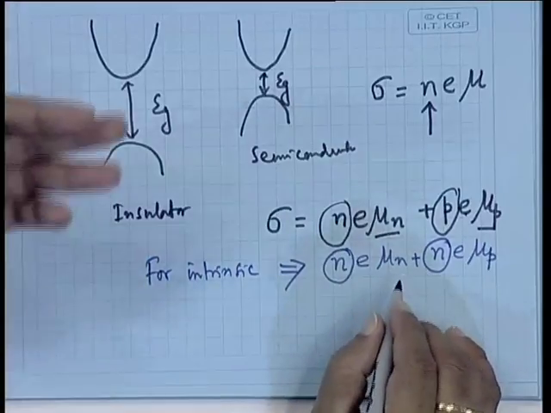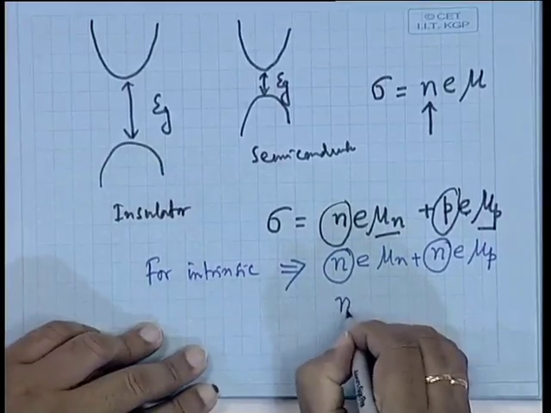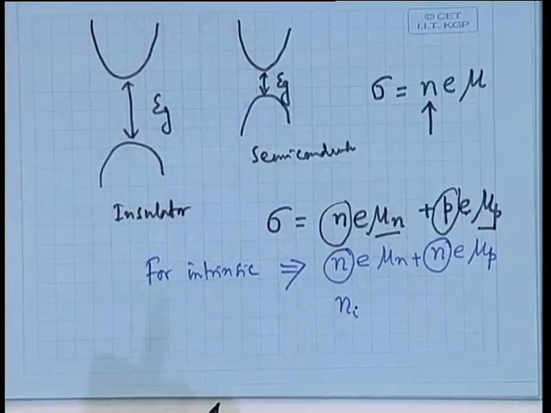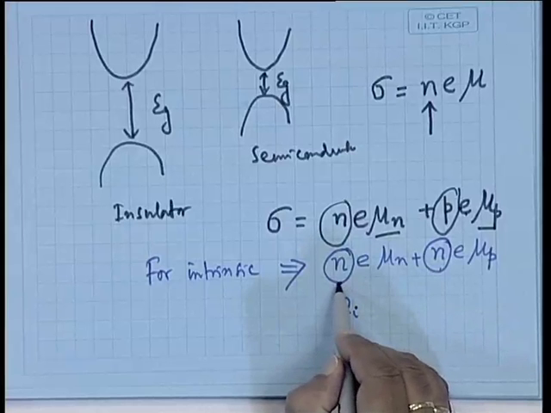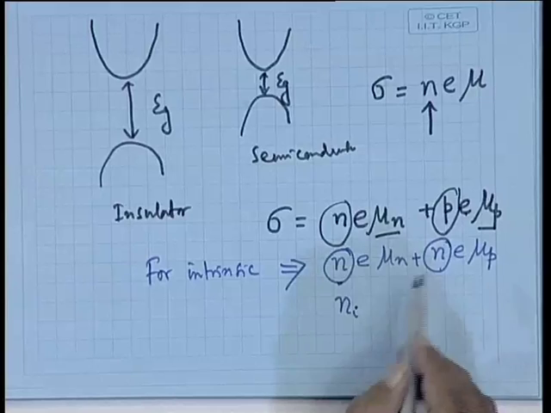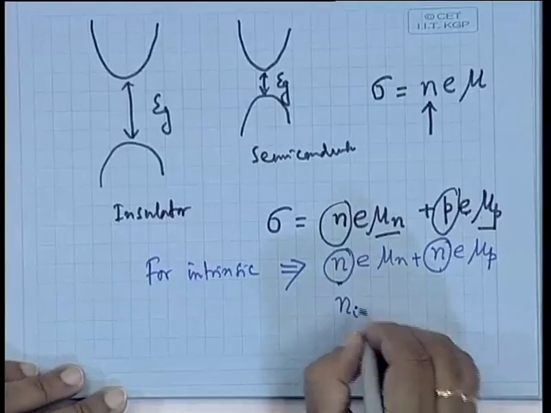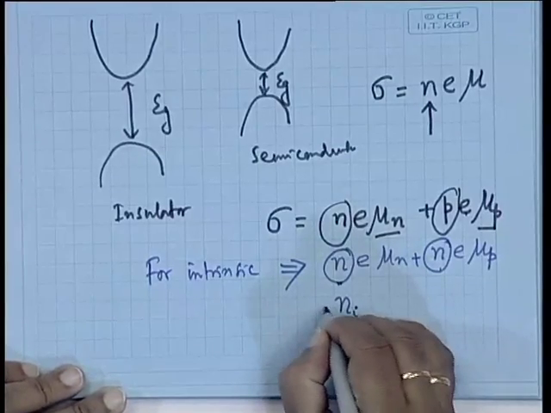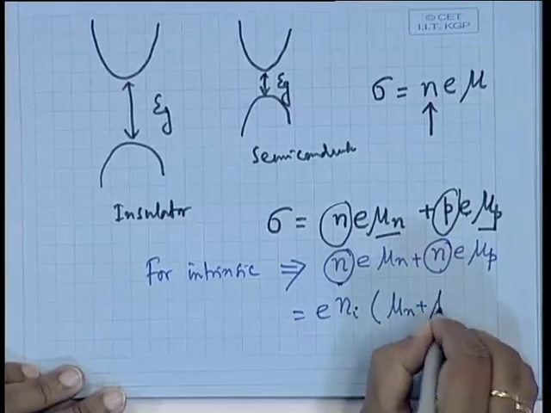If you replace the concentration of electrons or holes, because they are the same, by n suffix i, where i stands for intrinsic, then you can write that sigma equals e n_i times mu n plus mu p.